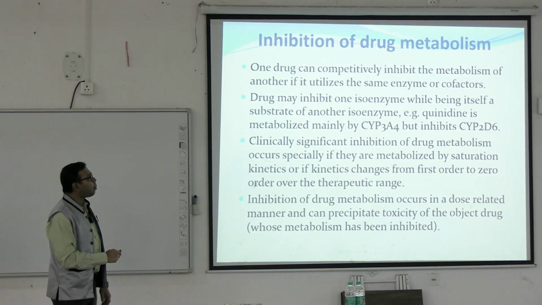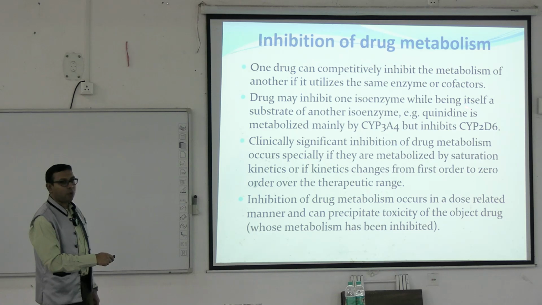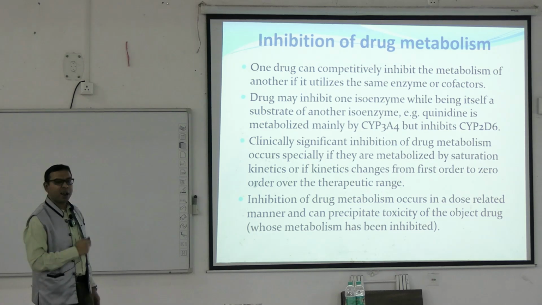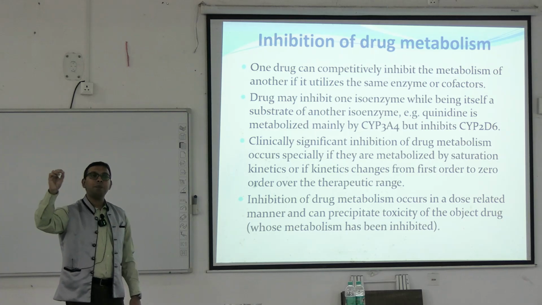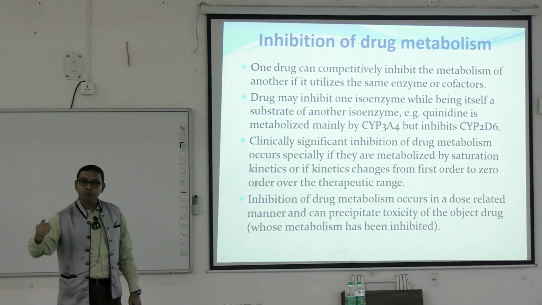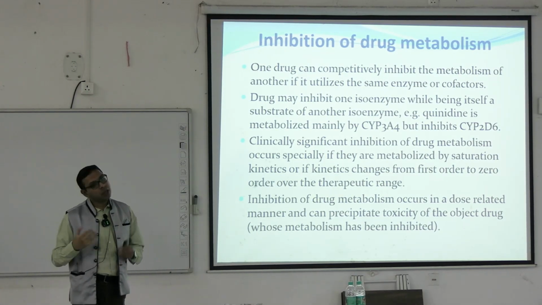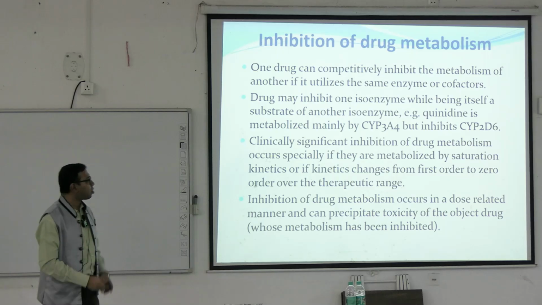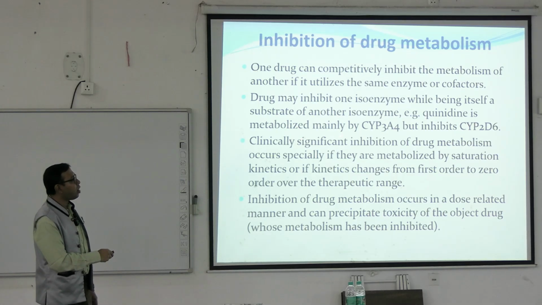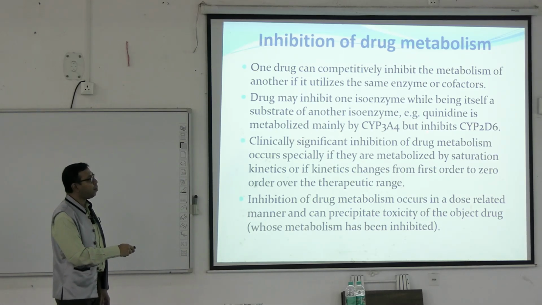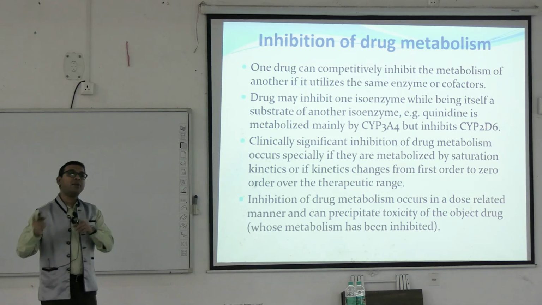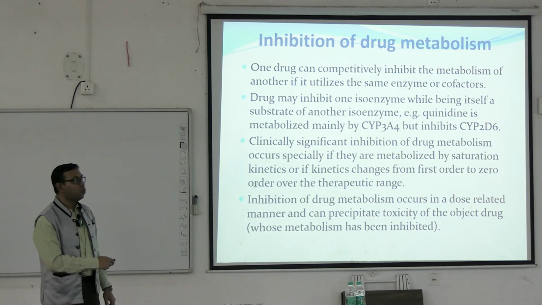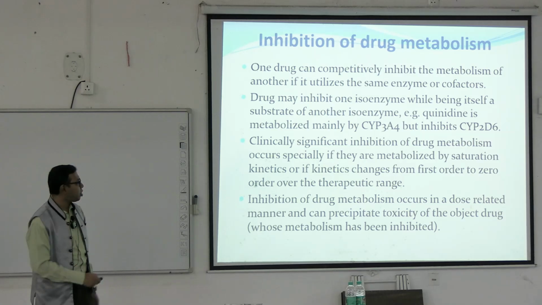A drug may inhibit one isoenzyme while being itself a substrate of another isoenzyme. That is, the drug is metabolized by, for example, cytochrome P450 3A4, and it inhibits 2D6. This may happen with different types of drugs. For example, quinidine is metabolized mainly by cytochrome P3A4 but inhibits cytochrome P2D6. So for another drug that is metabolized by cytochrome P2D6, there may be drug-drug interactions.